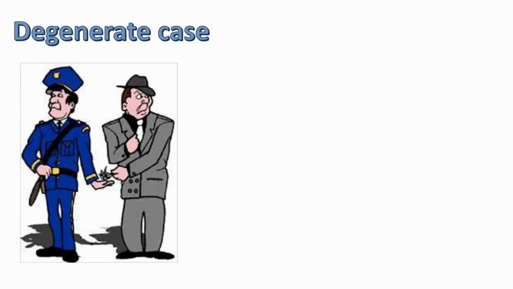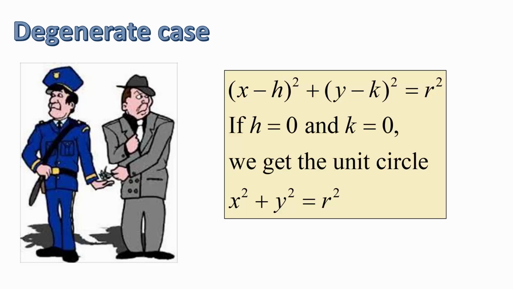Degenerate case. A degenerate case does not refer to a situation involving an immoral or dishonest person, such as the two sleazebags shown here. It is a special case of a mathematical problem when given special conditions. This example shows that the general equation for a circle becomes the degenerate case of the unit circle given the conditions shown. In other words, when h equals 0 and when k equals 0.